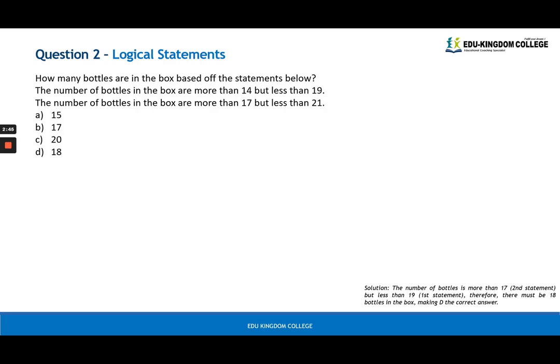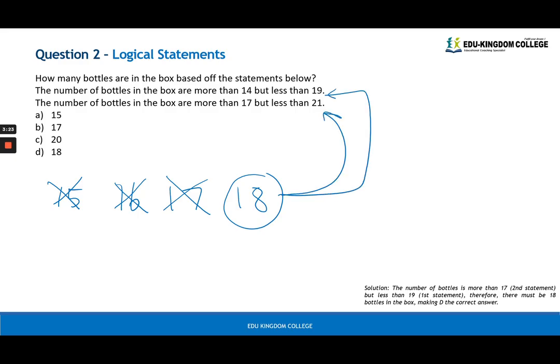Logical statements. This one, I would like you to write out the possibilities. The first statement says there are more than 14 but less than 19. You can't have half of a bottle, so you can only write out whole numbers between 14 and 19. Those are 15, 16, 17, and 18. Remember, these are non-inclusive. Now, we know that there are more than 17 but less than 21. More than 17 eliminates these options and leaves us with only one option, which is 18, and that satisfies both of these statements. Thus, D is the answer here.